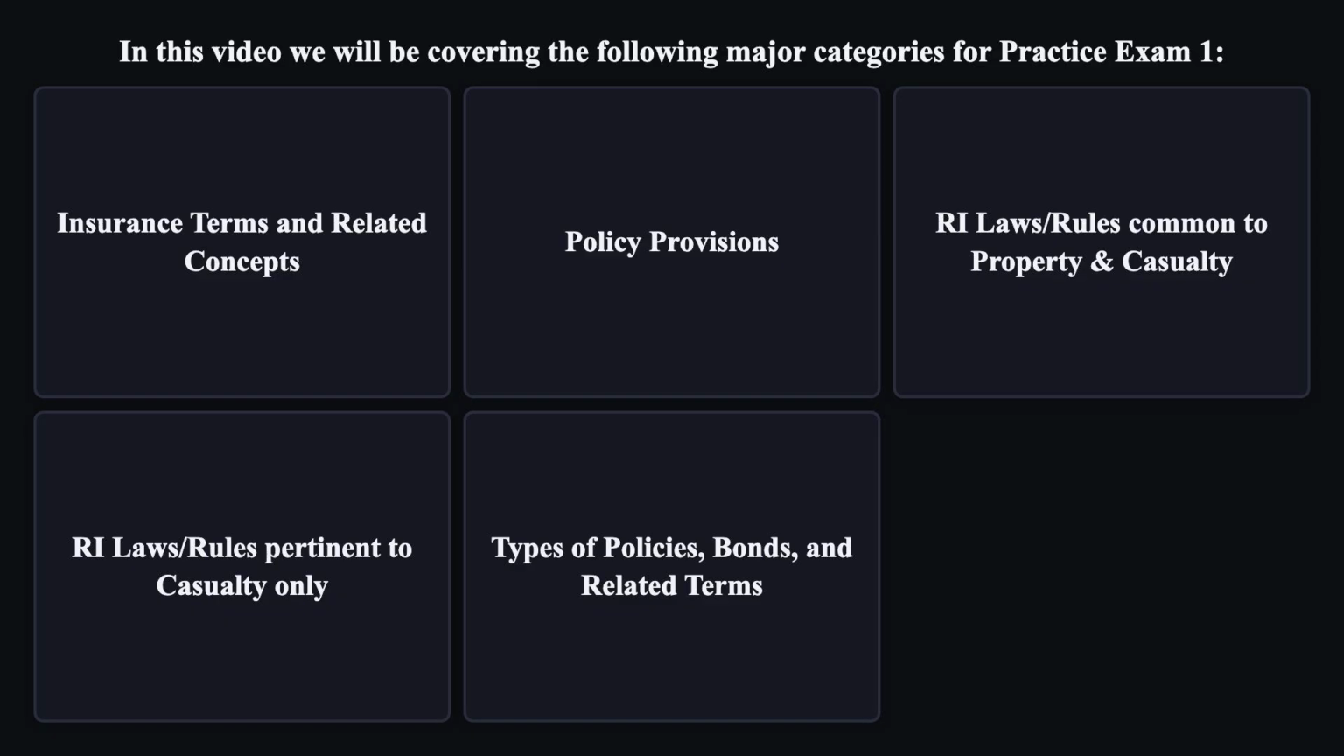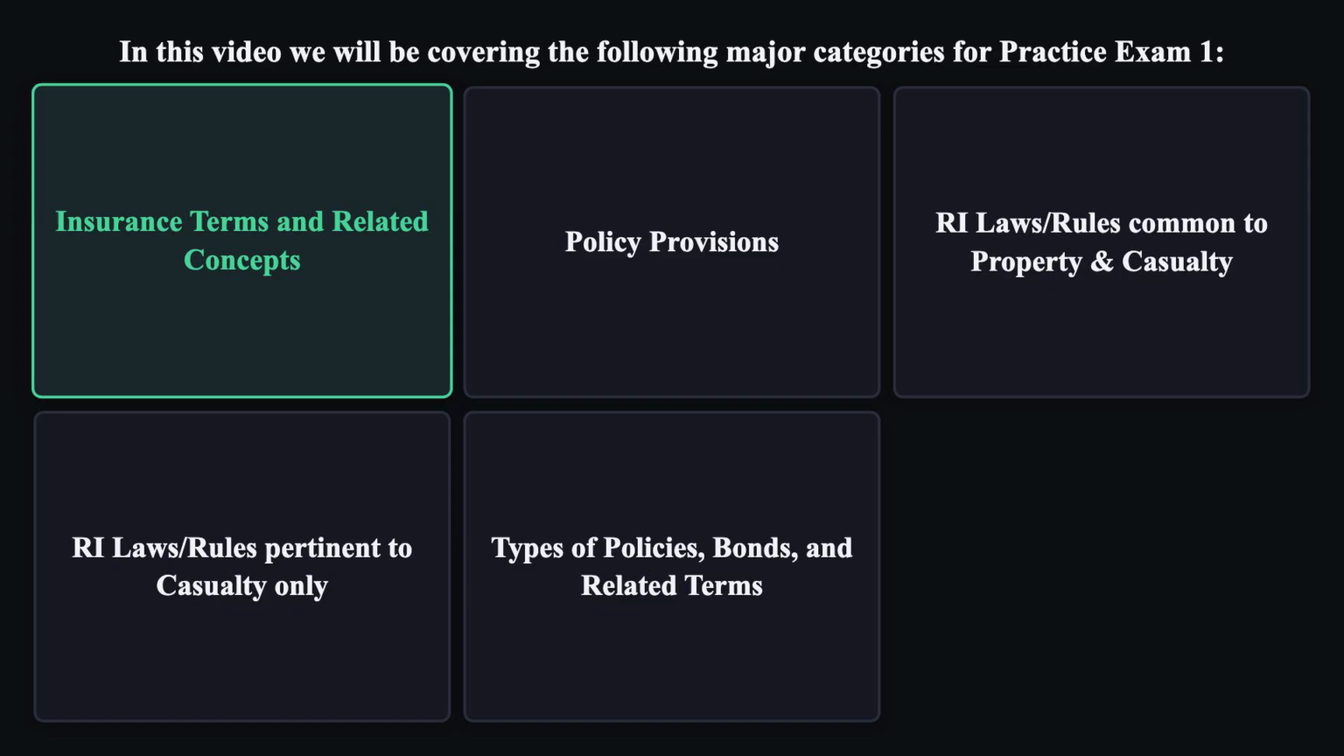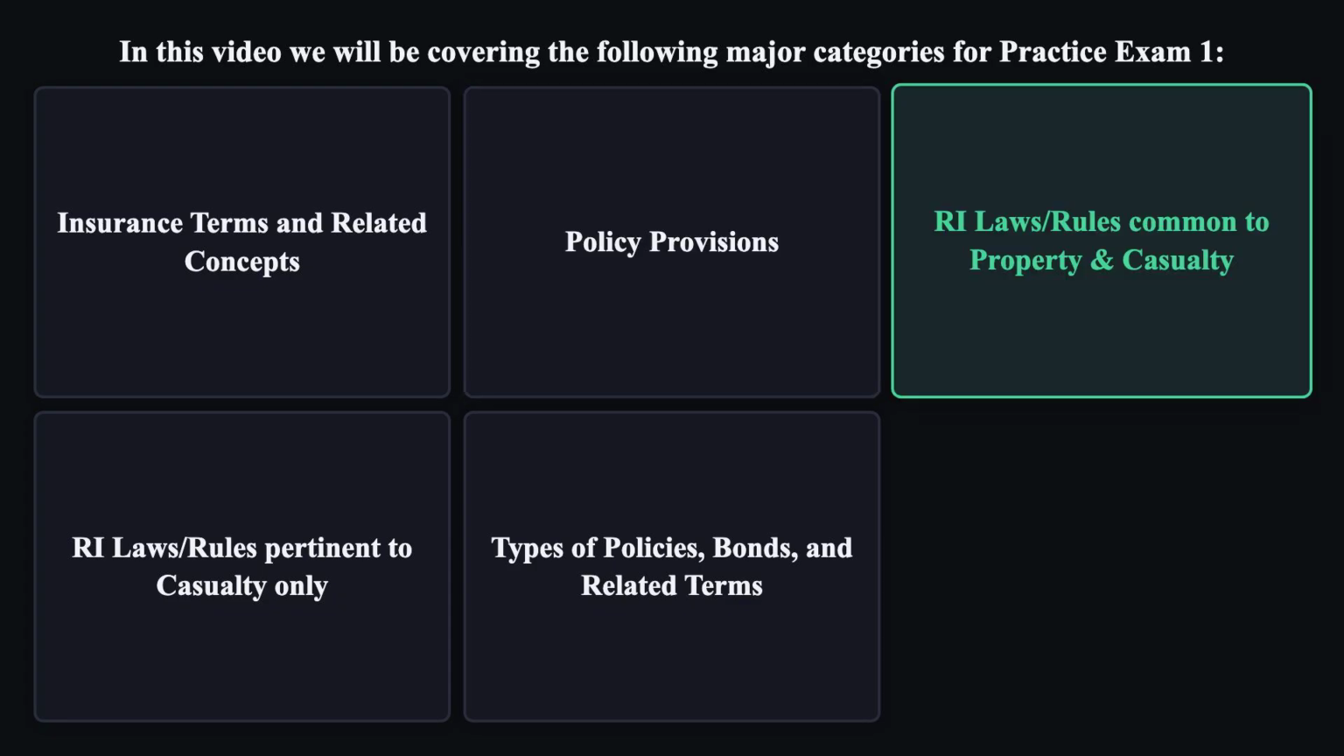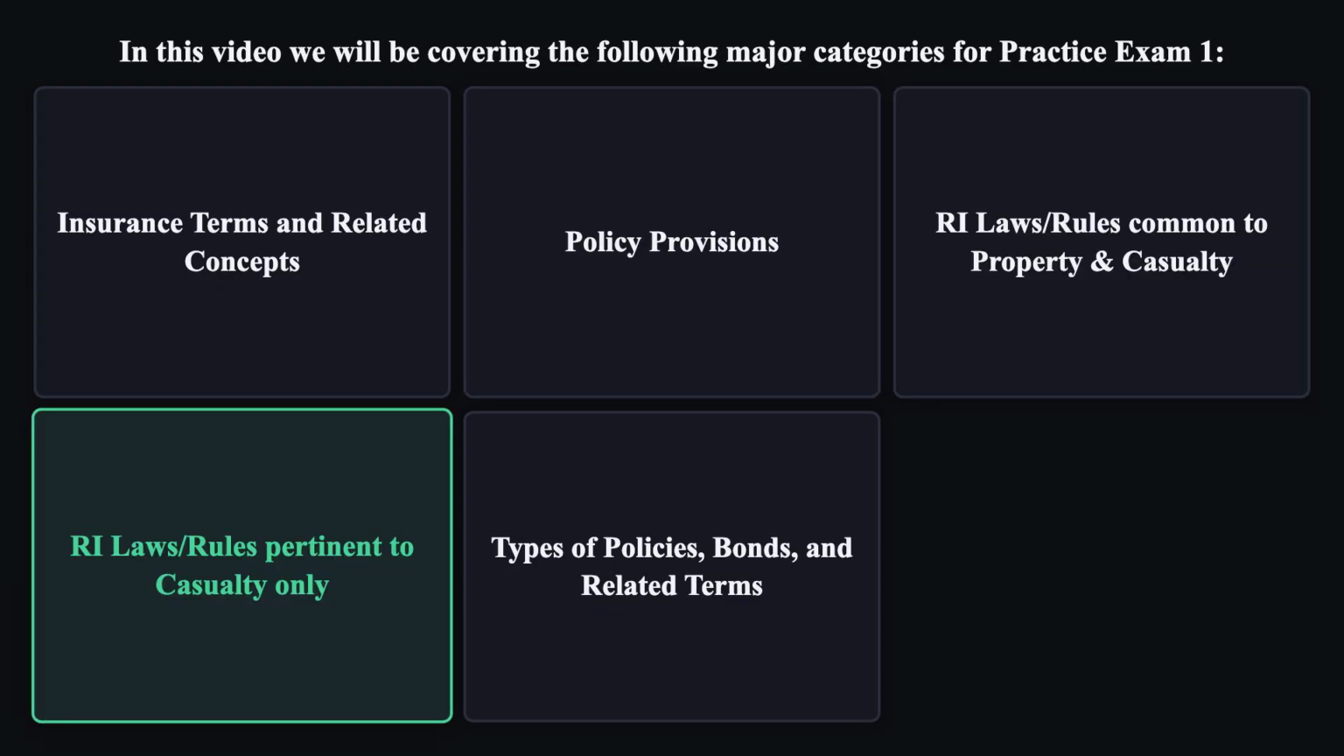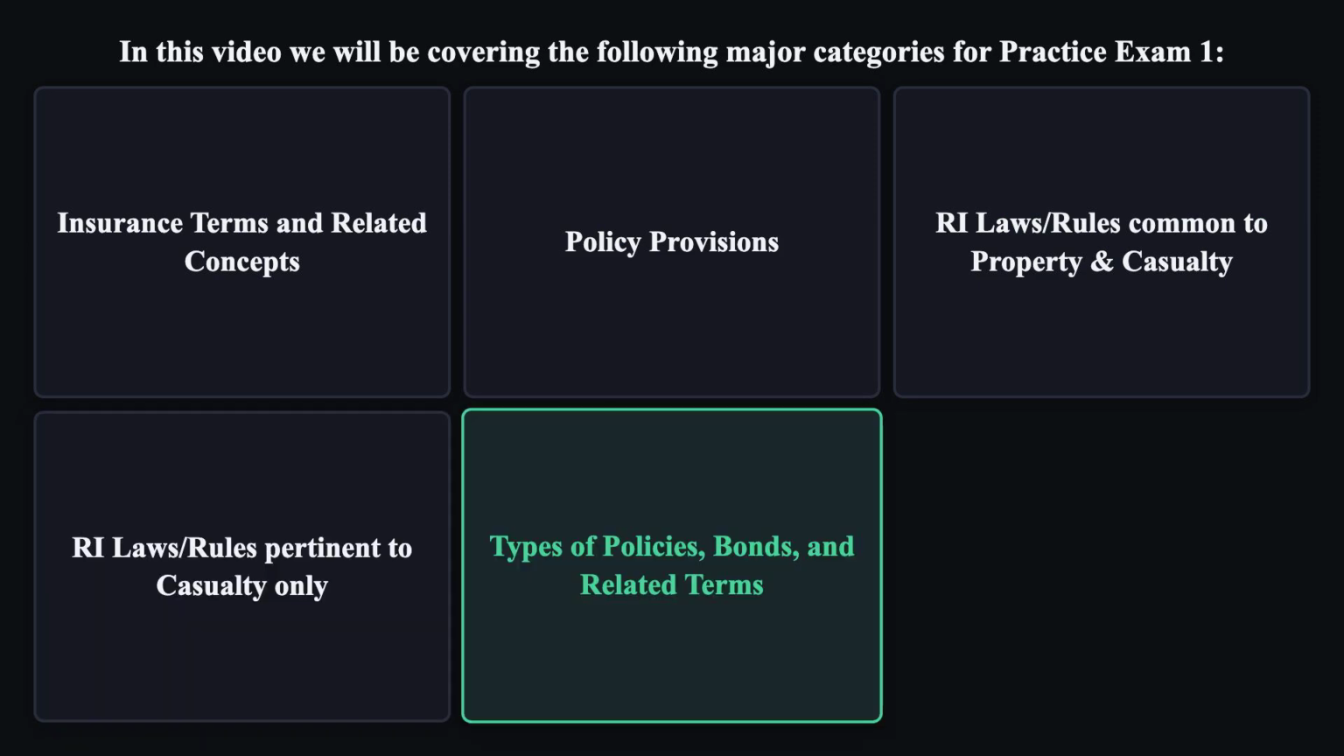In this video, we will be covering the following major categories for Practice Exam 1. Insurance terms and related concepts. Policy provisions. RI laws rules common to property and casualty. RI laws rules pertinent to casualty only. Types of policies, bonds, and related terms.